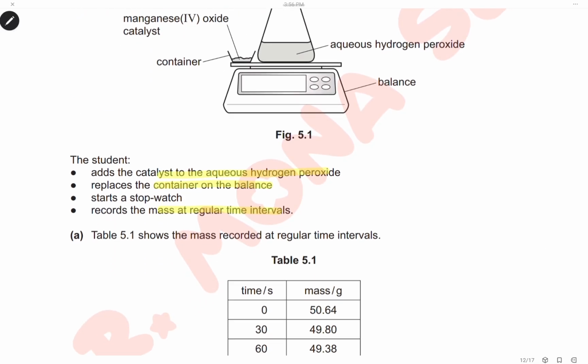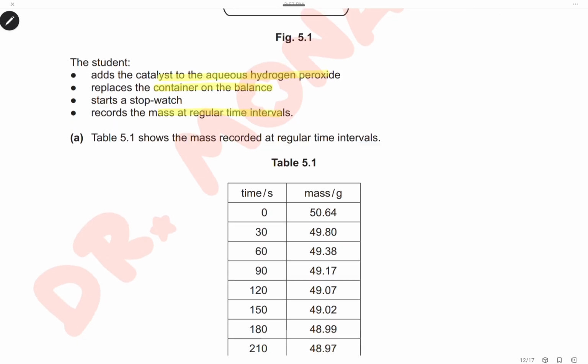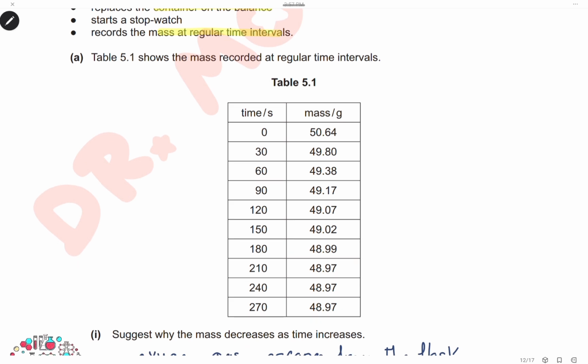The student adds the catalyst to the hydrogen peroxide, replaces the container on the balance, and starts the stopwatch. Record the mass at regular time intervals. Here's the table for the mass, the starting mass at time 0 before adding the catalyst, 50.64, and then as we can see, the mass decreases with time until it reaches a constant value here at 210 seconds.